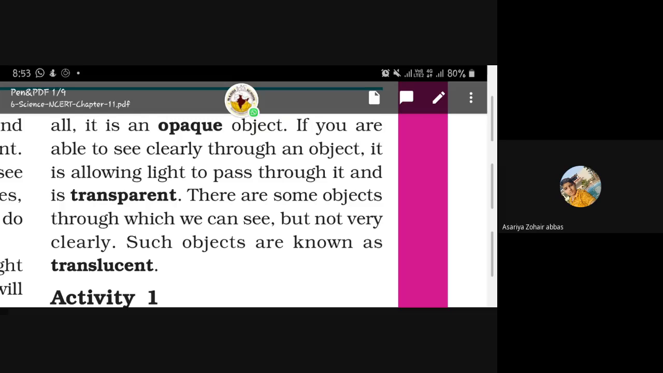Why? Because the light is not passing. It is an opaque object. If it is a glass window, then what will happen? We can see inside and outside both, clearly, because light is passing clearly. It is called transparent. And in some objects we can see but not clearly. It is called a translucent object. Okay, you get my point, boys?